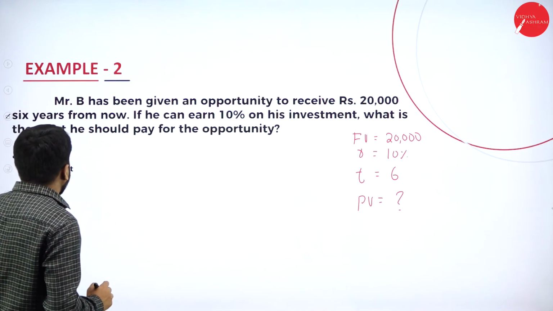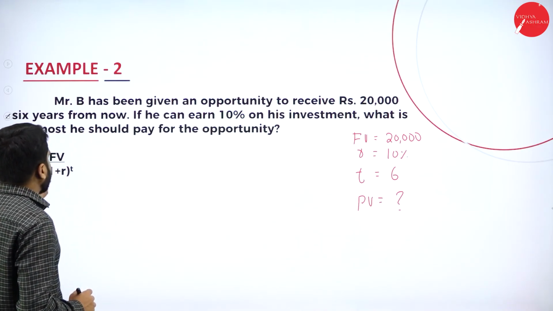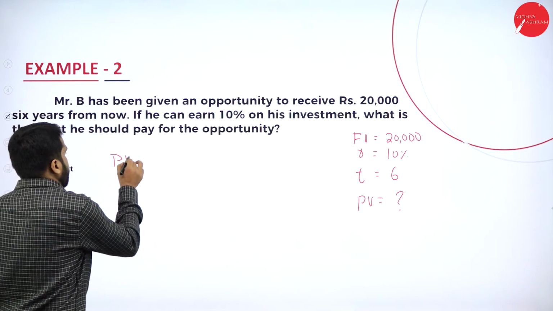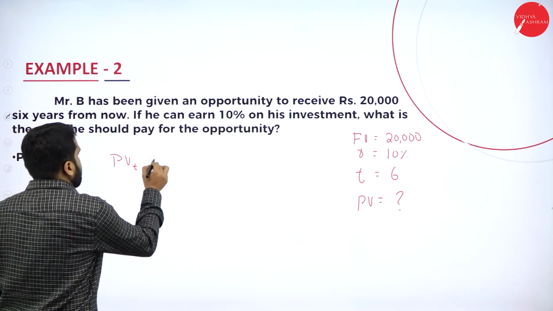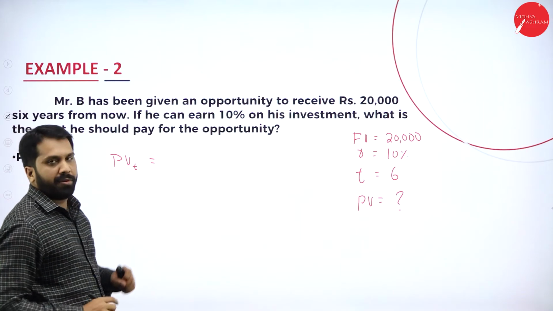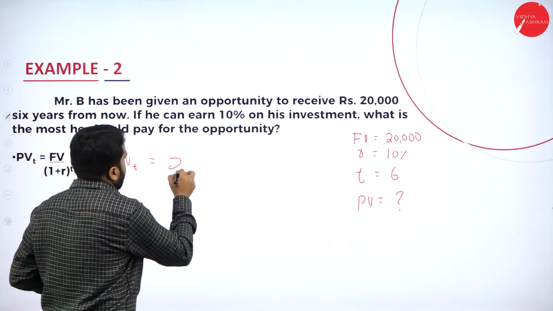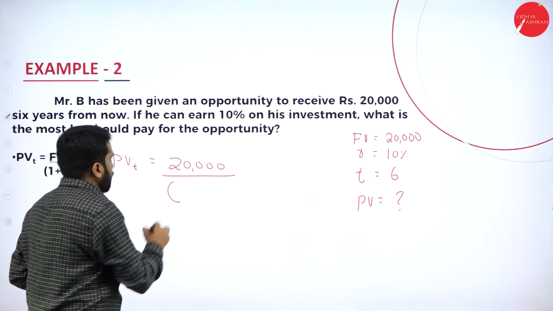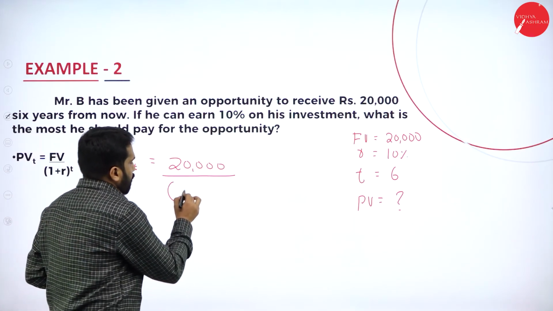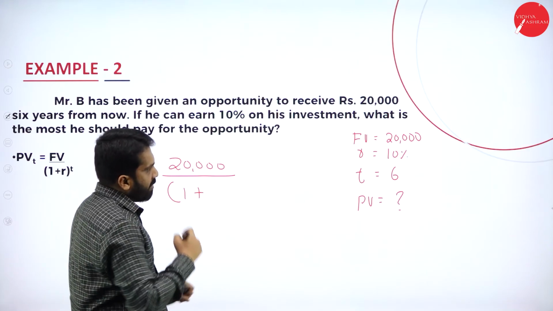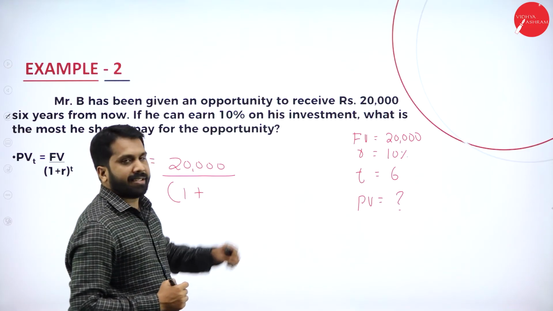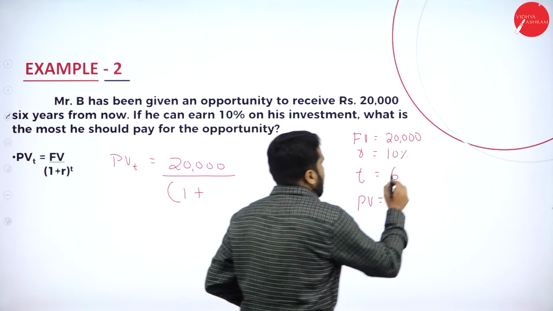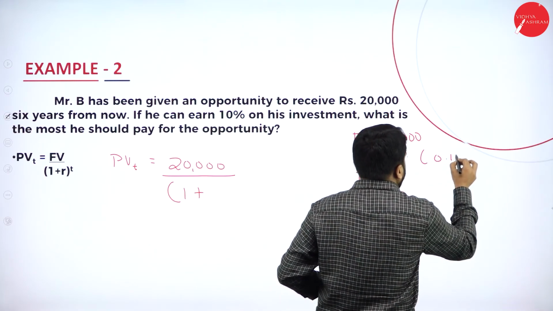Now, we'll simplify this. PV, present value, is equal to, what is the future value? 20,000 divided by, now 1 plus R. 1 plus, what is the R here? R means it is 10%. What do we call 10%? 0.10.